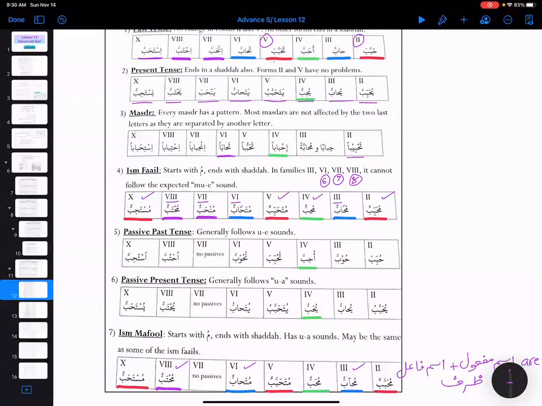Family 2 is already regular, so no issues. Then family 3, hibaban wa muhabbatan. Then family 4, ihbaban. Family 5, no problem. Family 6 is tahabban, inhibaban, ihtibaban, istihbaban.